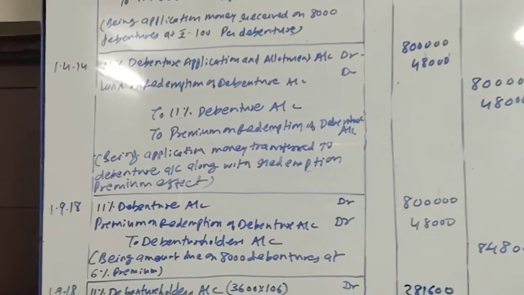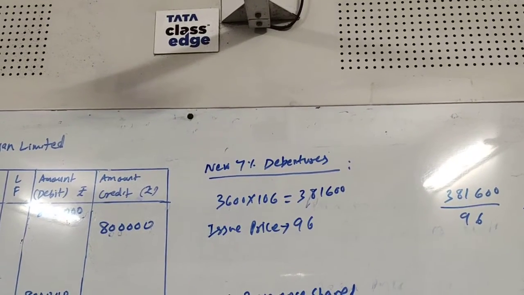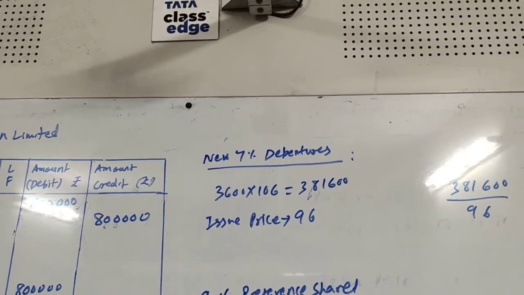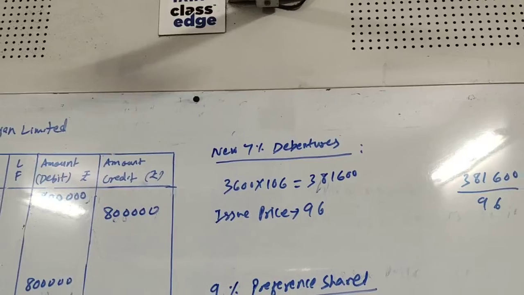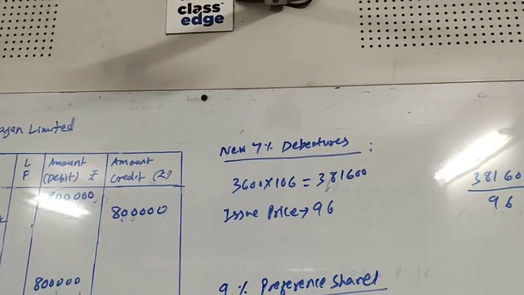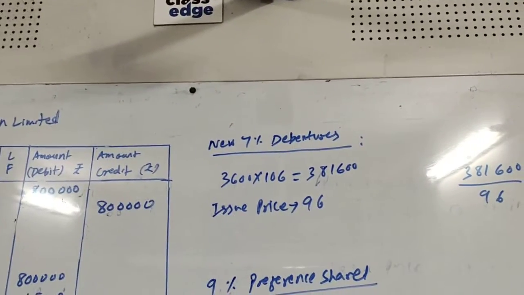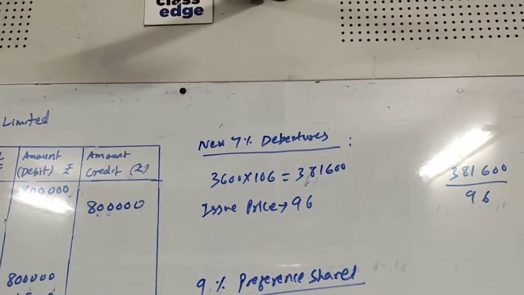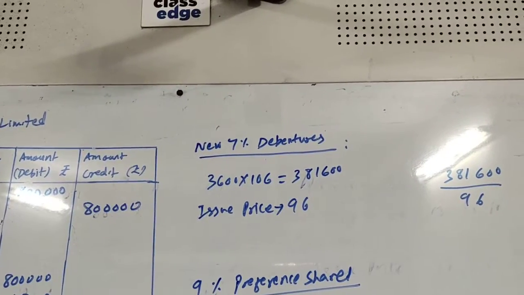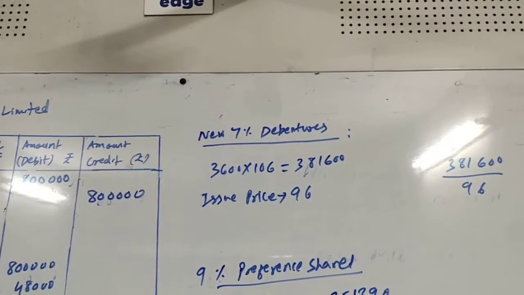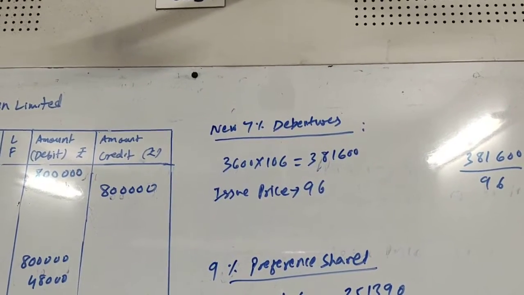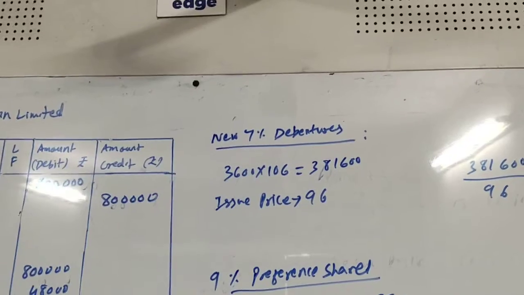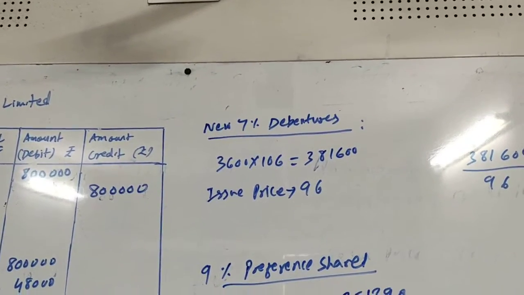So here it is 3600 into 106, 3,81,600, and the issue price is rupees 96. So to find how many new debentures are to be issued, we have to divide the total payable amount by the issue price. Simple.